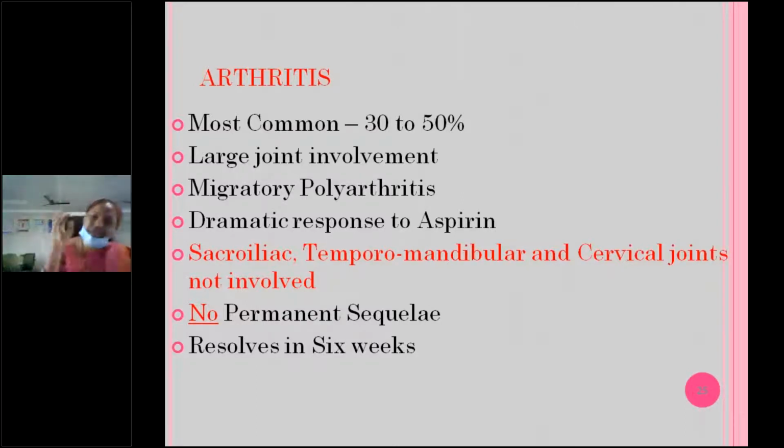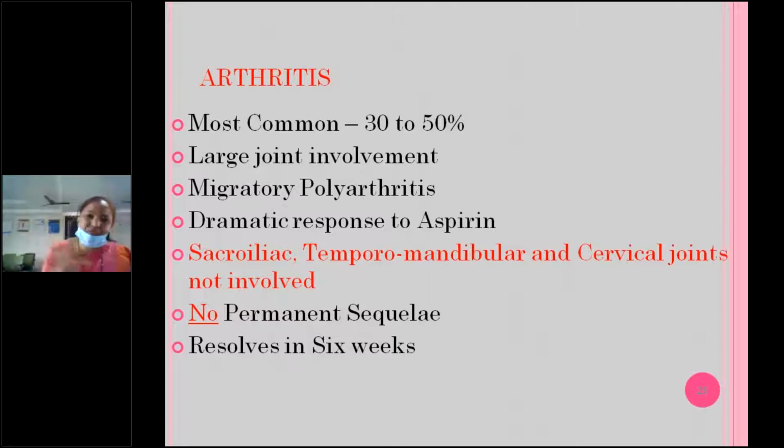In rheumatoid arthritis, we have to give NSAIDs for at least a few weeks. It takes around 2 to 3 weeks, sometimes even 6 weeks, to respond in case of rheumatoid arthritis. And rheumatoid arthritis involves the small joints, not the large joints, and usually leads to deformities.